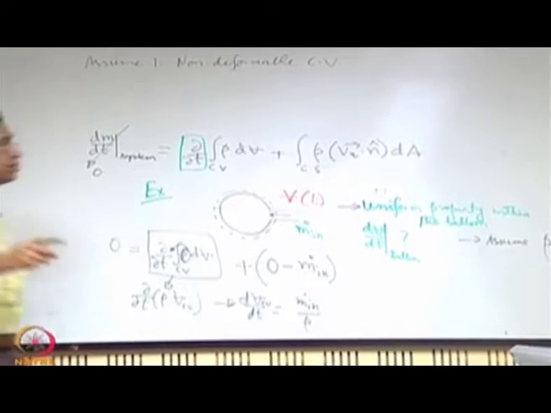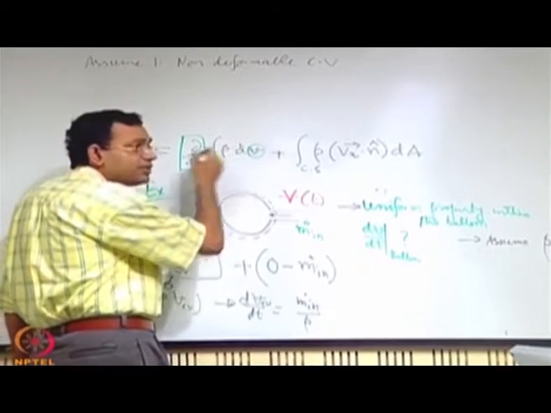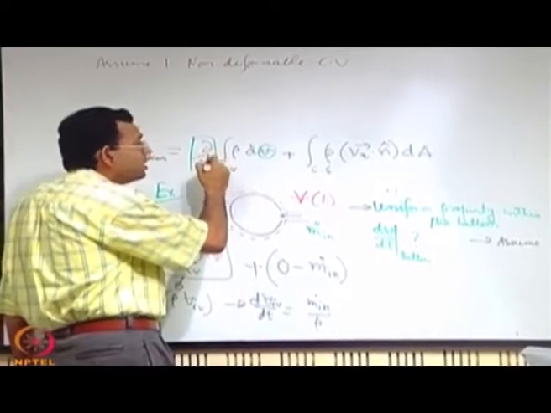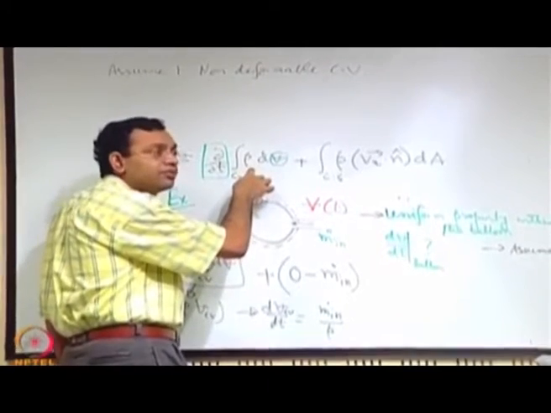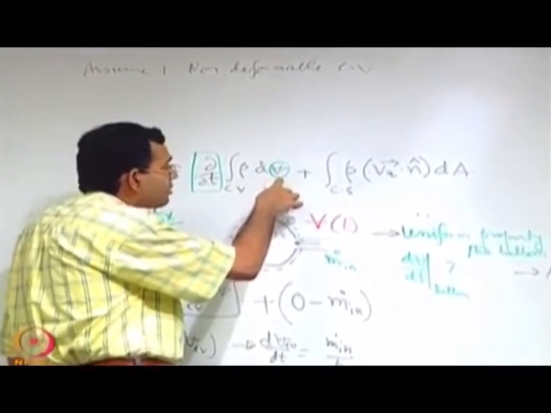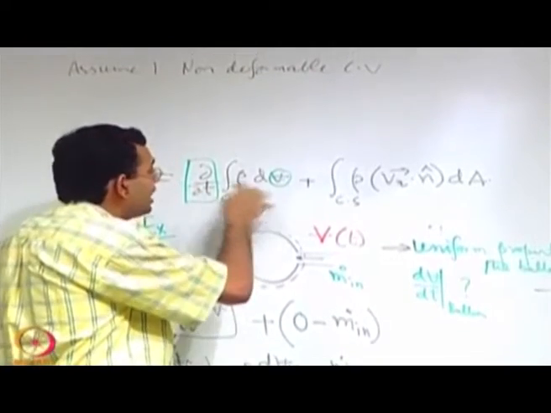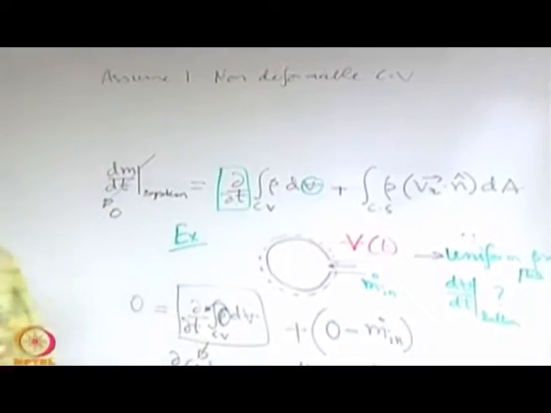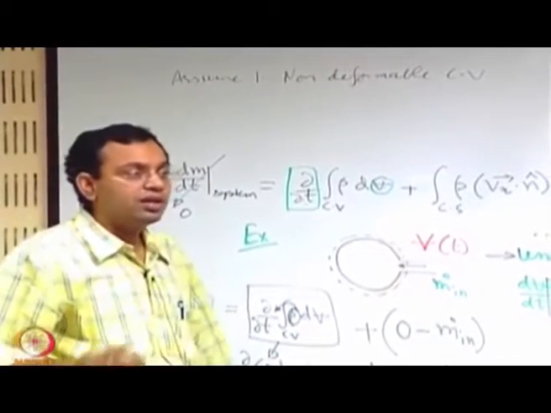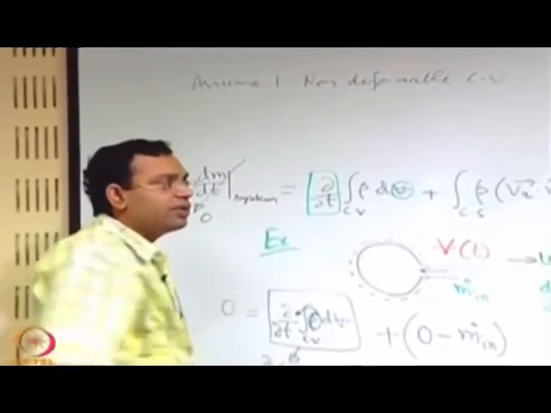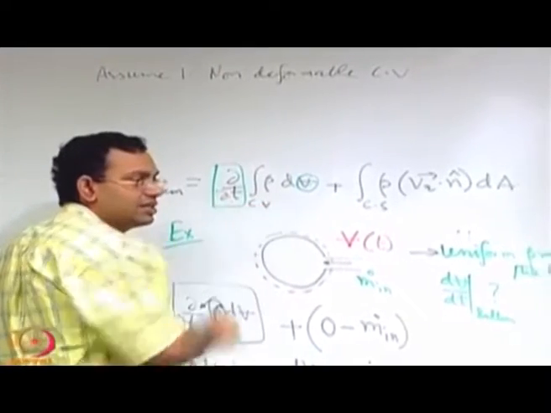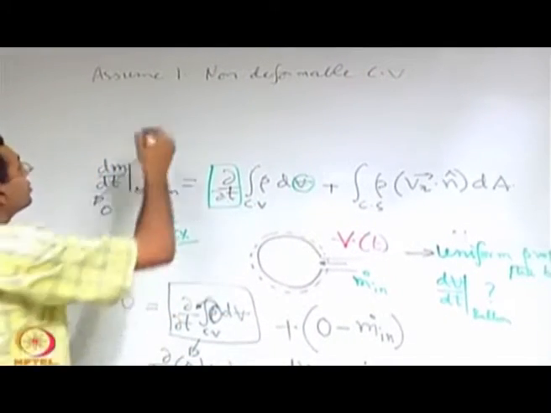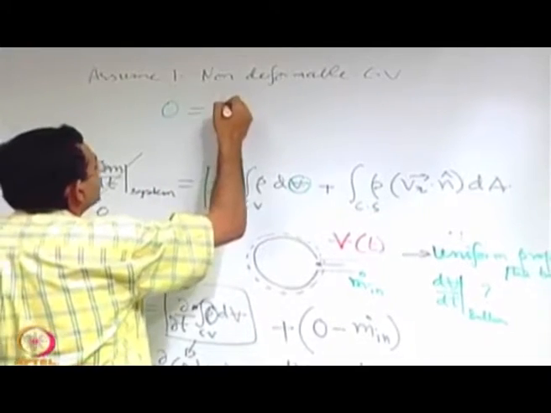In general, no, because if this v is a function of time, then in general no. But if this v is not a function of time, you can take this derivative within the integral. If this v is a function of time, then you can still do it, but with an adjustment of certain terms, and that is given by the Leibniz rule for differentiation under the integral sign. But when you are considering a non deformable control volume, we are easily able to take the time derivative within the integral. So, then our form becomes 0 equal to